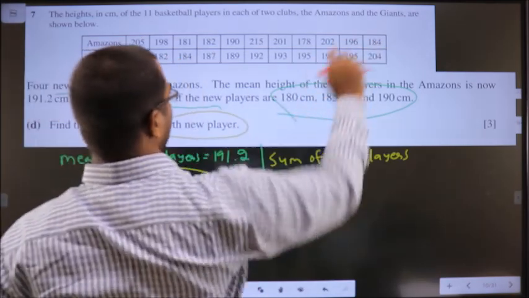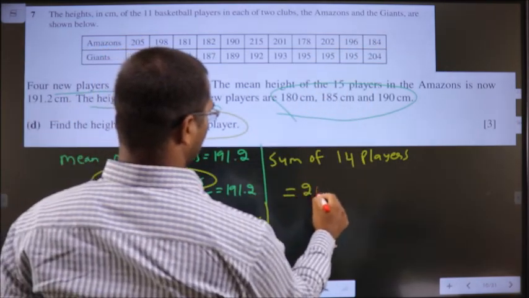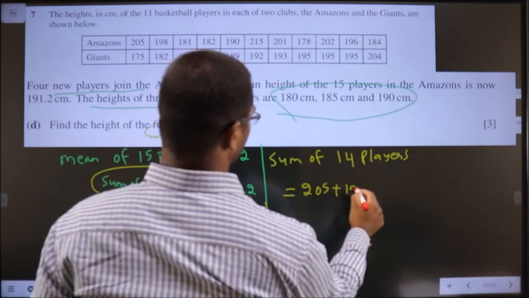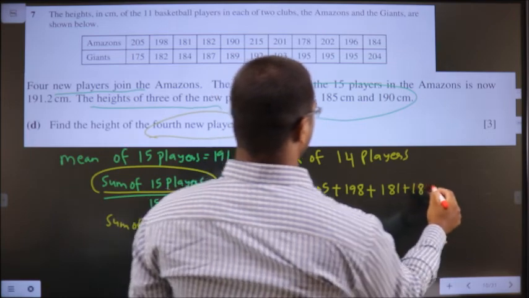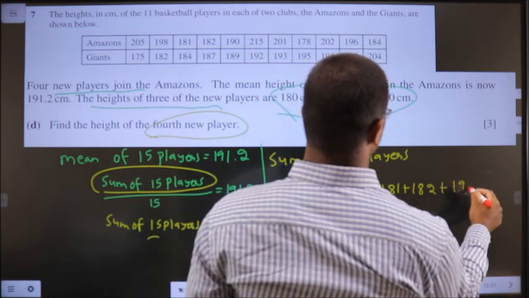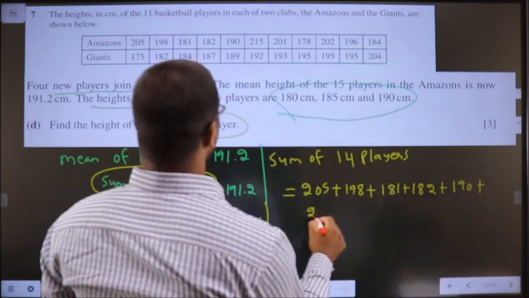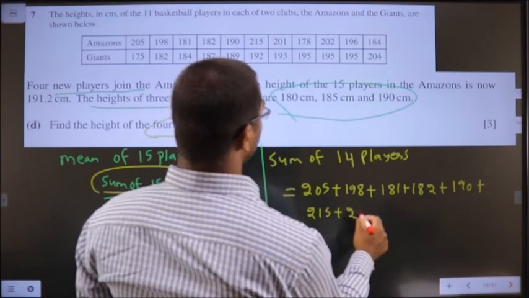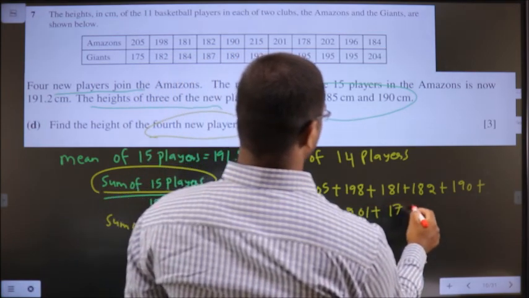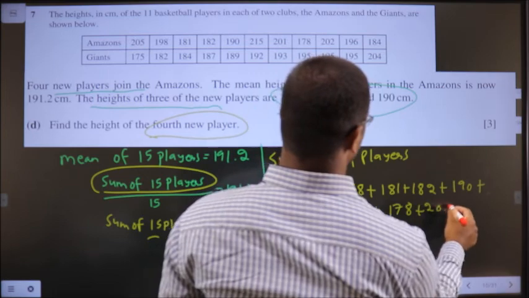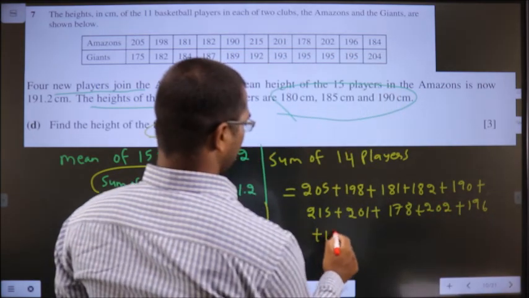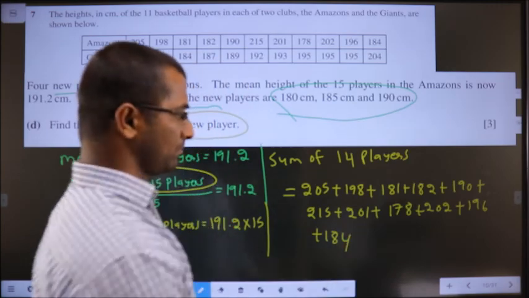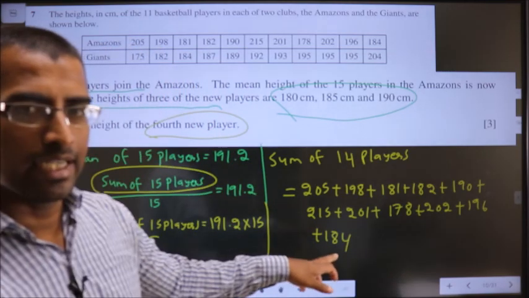How do I get sum of 14 players? Here 11 are given. They are 205 plus 198 plus 181 plus 182 plus 190 plus 215 plus 201 plus 178 plus 202 plus 196 plus 184. These are the 11 given.